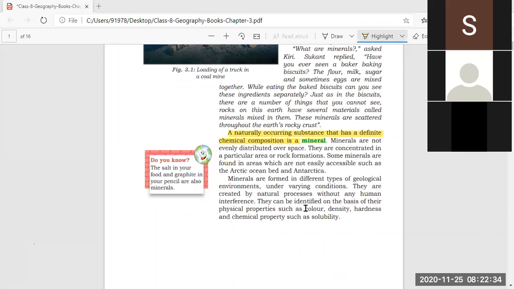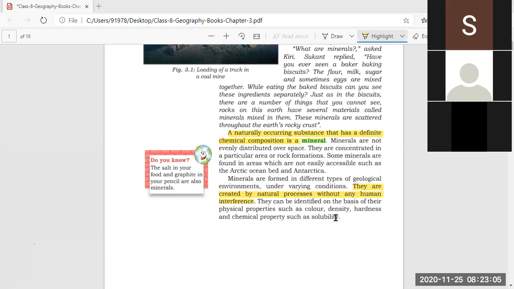They are created by natural processes without any human interference. So these minerals are created by natural processes. That is why they are naturally occurring substances. Without any human interference means there is no part of human beings in the making of the minerals.